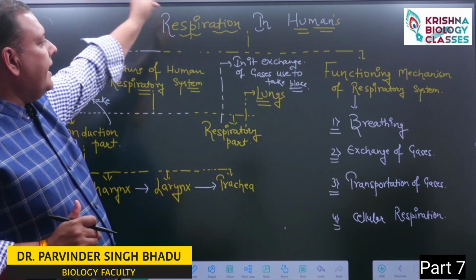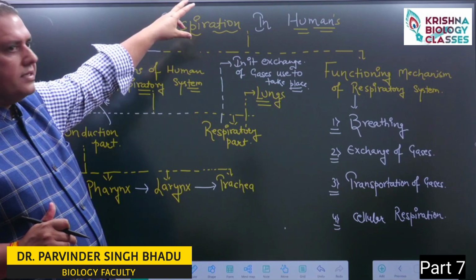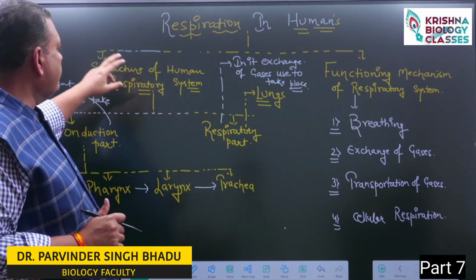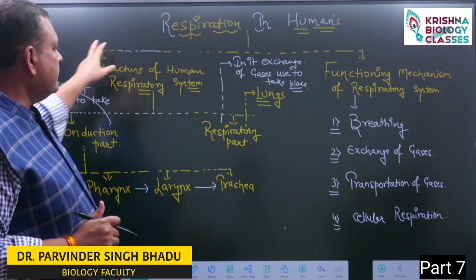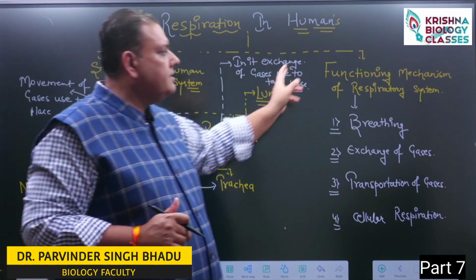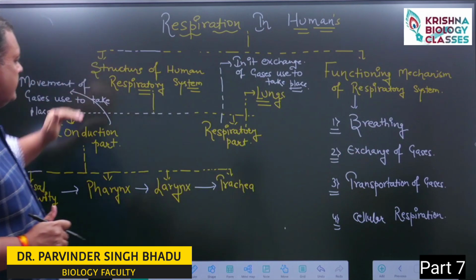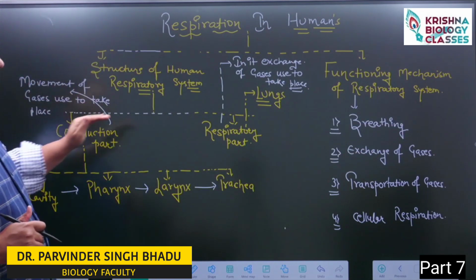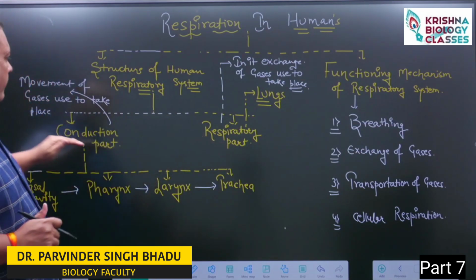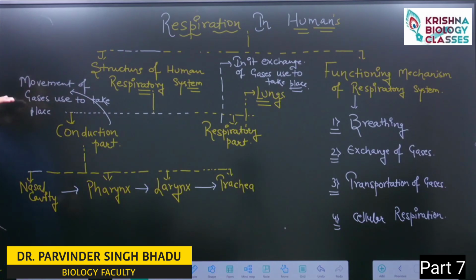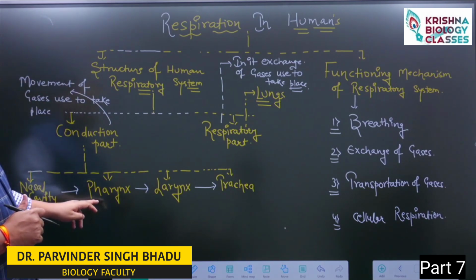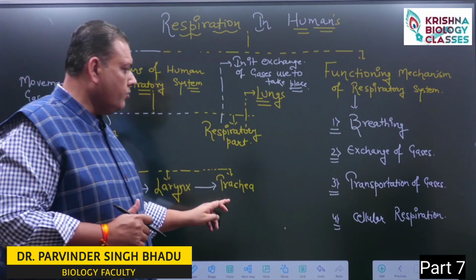Then in depth, when we start to discuss in detail the respiration in humans, we need to understand the structure of the human respiratory system and the functioning mechanism. Structure is divided into two parts, conduction part and respiratory part. In the conduction part, gases move from one part to another. It enters through the nasal cavity, reaches the pharynx, then the larynx, then the trachea.